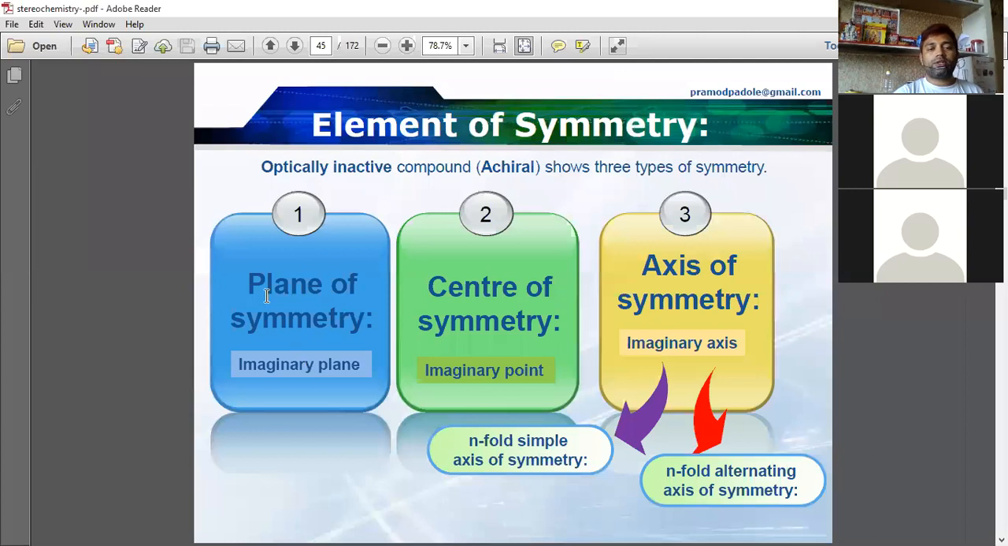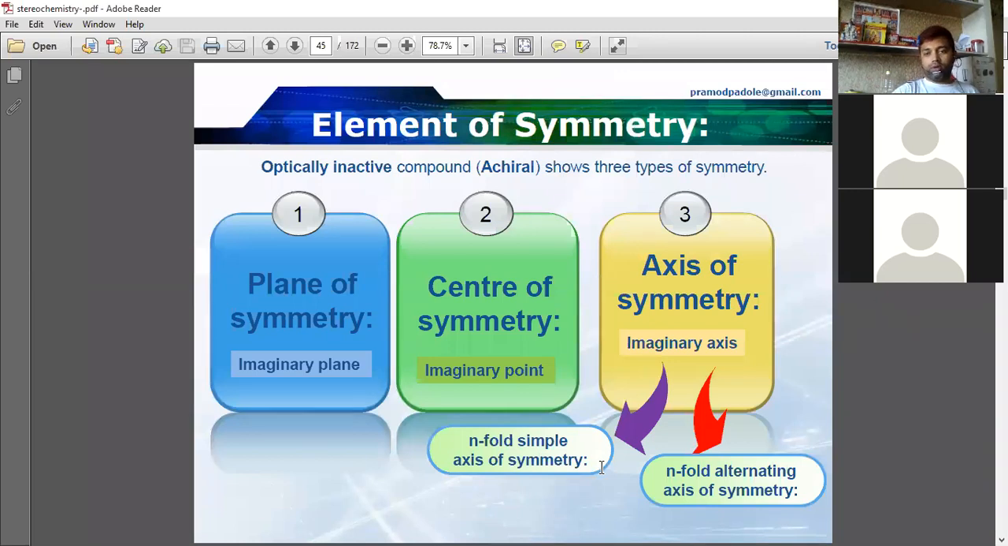Okay. First one is plane of symmetry, imaginary plane. The second one is center of symmetry. It is an imaginary point. And the third one is axis of symmetry. In axis of symmetry, we have two categories. It is an imaginary axis. In this, we have n-fold simple axis of symmetry. The other one is n-fold alternating axis of symmetry.